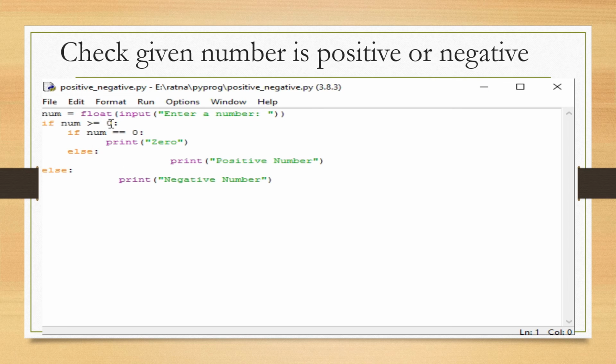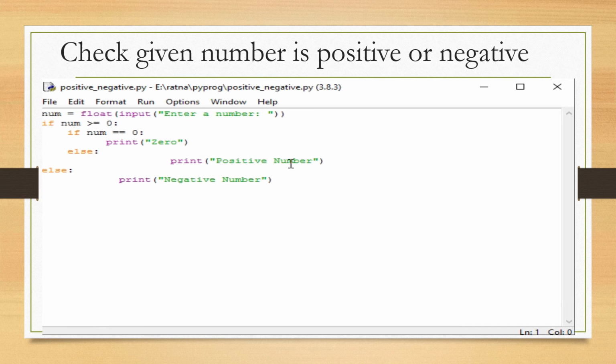Suppose the given condition is true, which means it is a positive number. So in the nested if, that is the inner if statement, we'll write the expression: given number is equal to 0. If the number is 0, print the result as 0.